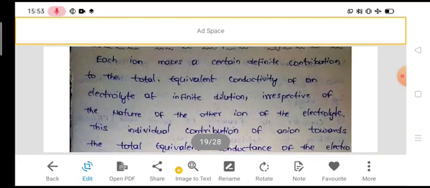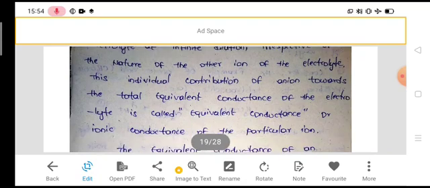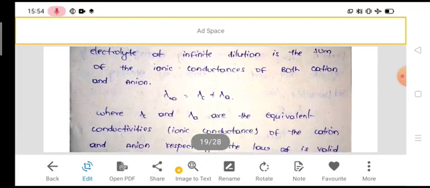Once again, according to Kohlrausch law, each ion makes a certain definite contribution to the total equivalent conductance of an electrolyte at infinite dilution, irrespective of the nature of the other ion of the electrolyte. This individual contribution of an ion towards the total equivalent conductance is called the equivalent conductance or ionic conductance of the particular ion.